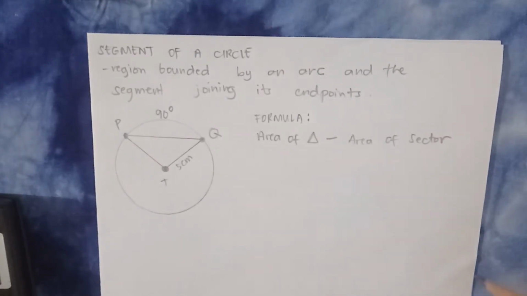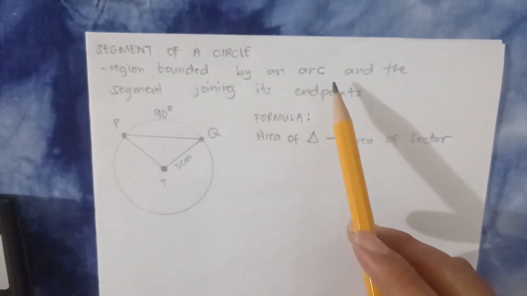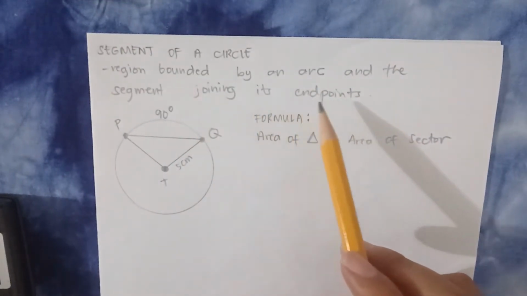Now, let's proceed with the segment of a circle. Diba? Kanina yung sector, yung parang part sa pizza, diba? Yung kinukuha mo. So, sa segment of a circle naman, the region bounded by an arc and the segment joining its endpoints.